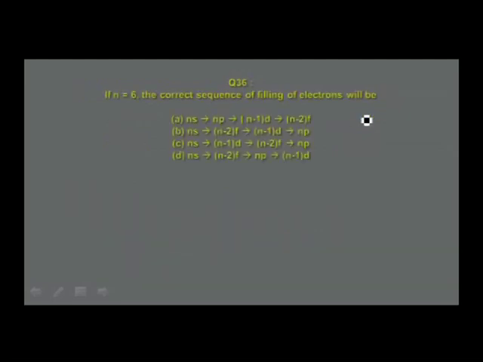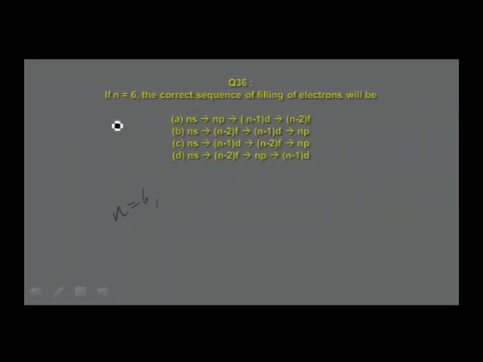If n is equal to 6, the correct sequence of filling of electrons will be? The options given: option A, ns, then np, then n minus 1 d, then n minus 2 f. Option B, ns, then n minus 2 f, then n minus 1 d, then np. Option C, ns, then n minus 1 d, n minus 2 f, np. Option D, ns, then n minus 2 f, np, and then n minus 1 d.